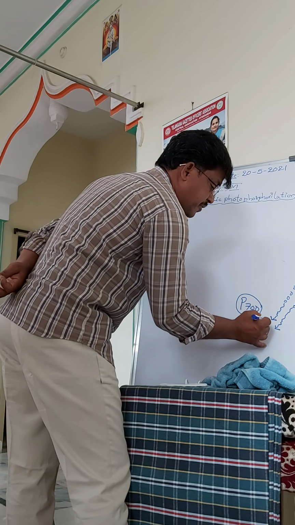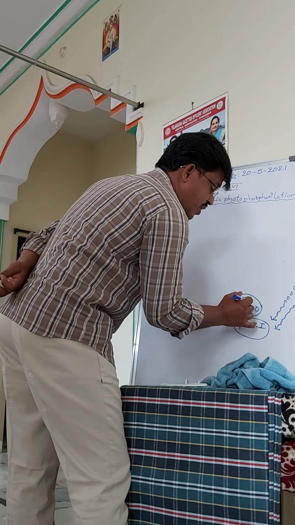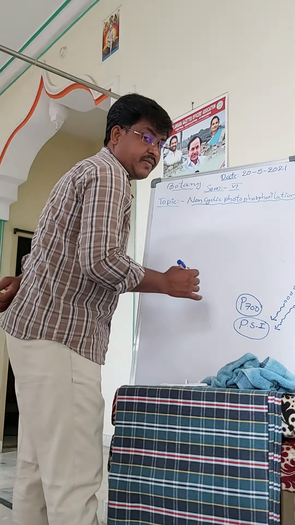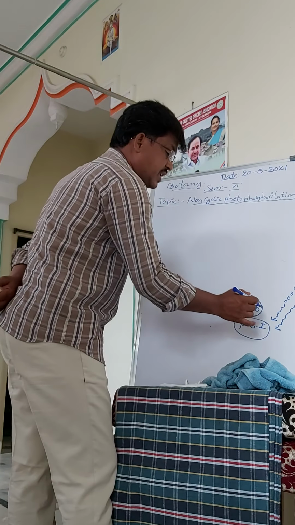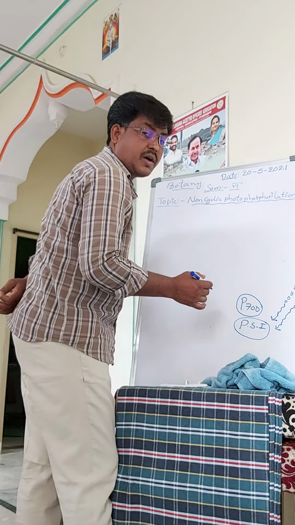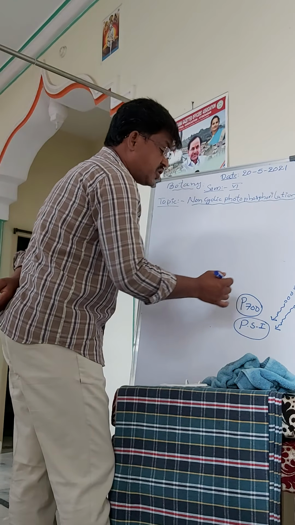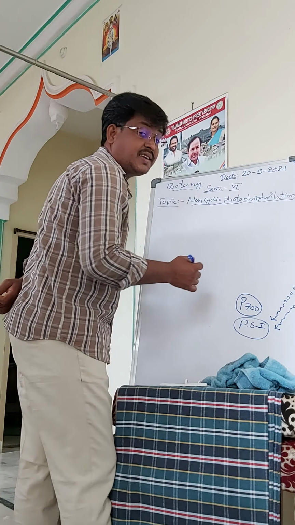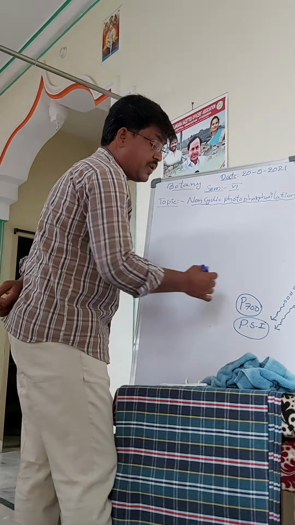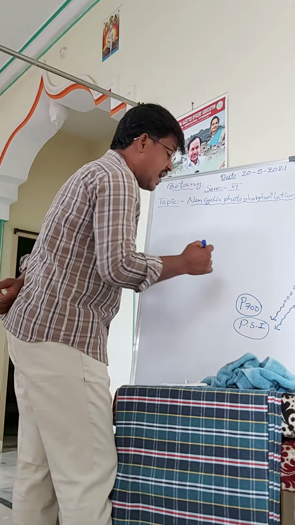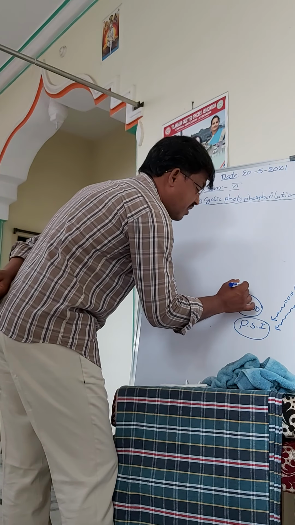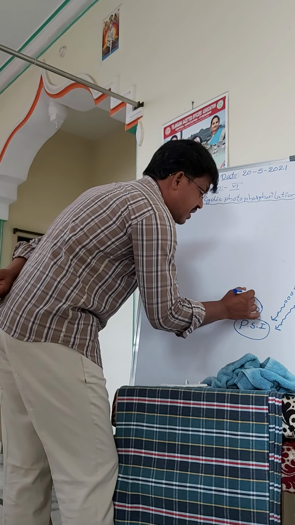Among the chlorophyll pigments in photosystem 1, any one can receive the photons of radiation of that wavelength. Then it is stimulated and excited, and these chlorophyll A pigments release the electron.